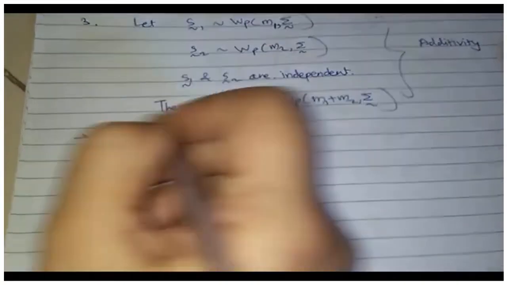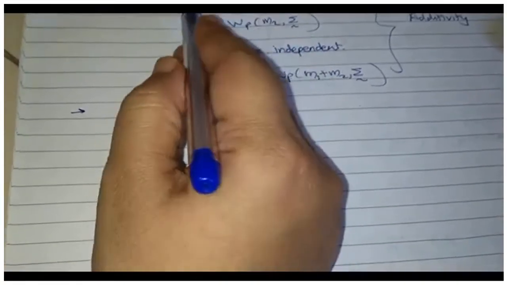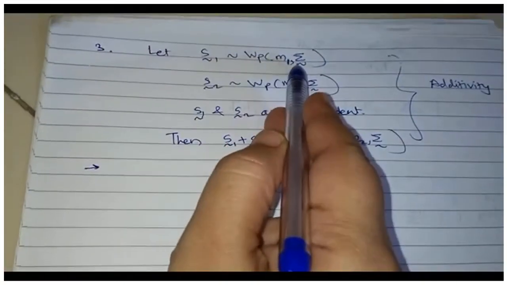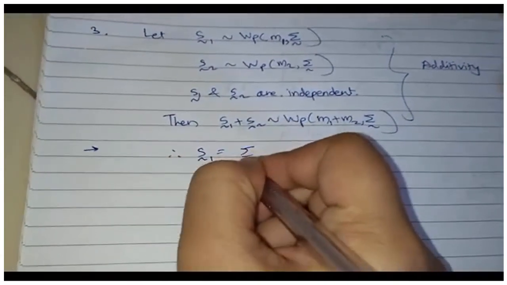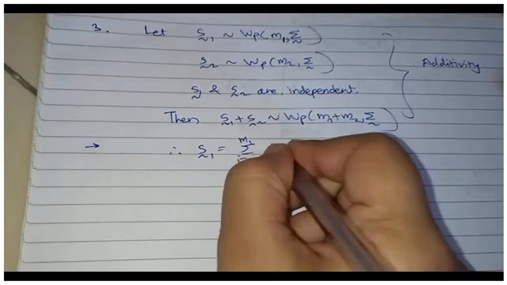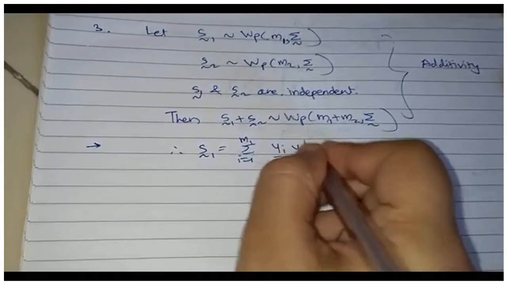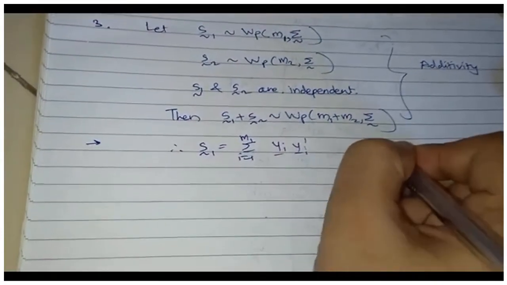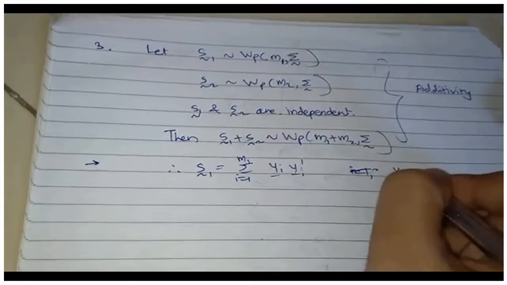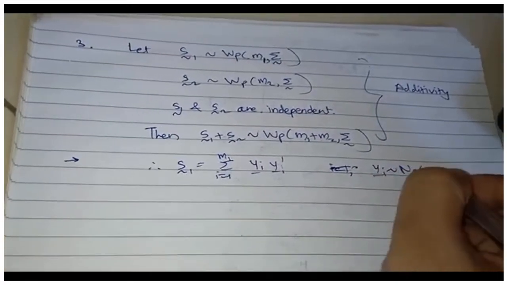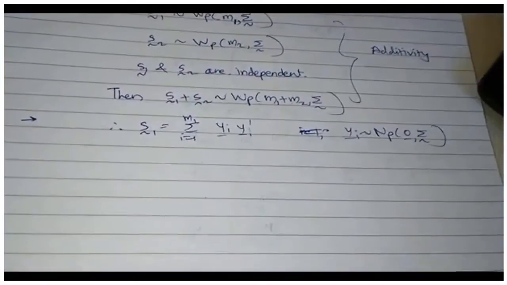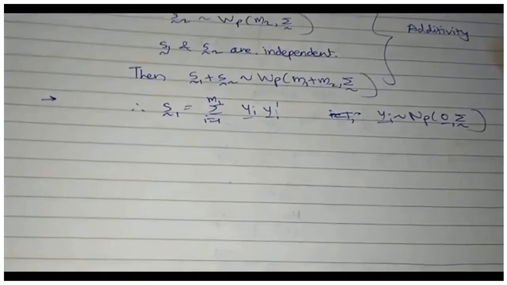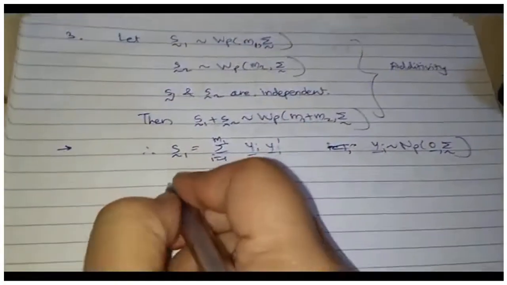Again, the proof is quite simple. What I know is S1 is Wp(m1, sigma), so S1 can be written as the sum over i going from 1 to m1 of yi yi prime, where each yi is p-variate normal with mean 0 and variance covariance matrix sigma. S1 can be written like this by the definition of a Wishart matrix.